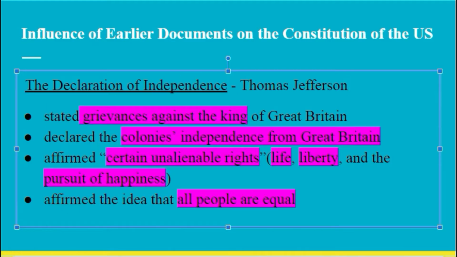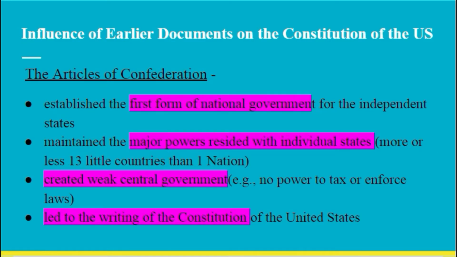Now we move on to the next document, which is the Articles of Confederation. To understand why we wrote this, we've got to understand that we had just become independent. We've got to figure out how we structure our national government, and that's exactly what the Articles do for us. It establishes the first form of national government for the independent states.